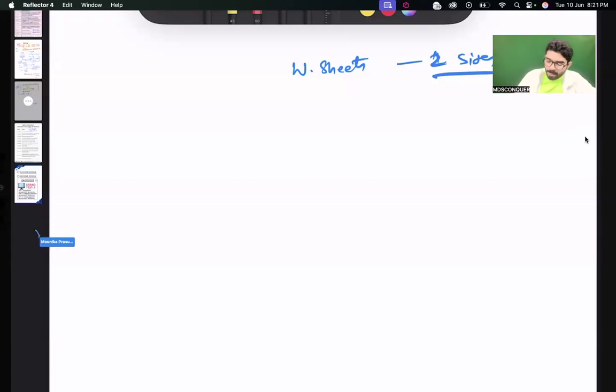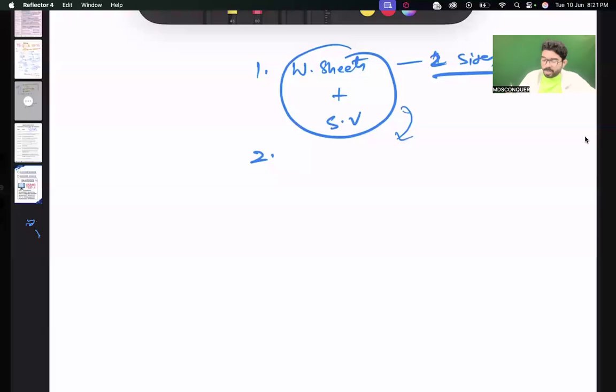So this is going to be your primary source. You're going to do worksheets with smart videos. Then you're going to revise it again and again. In the evening again, we'll be doing the same in the WhatsApp activity. The third one is QBank. And the fourth one is as many MCQs from different sources. Clear? The checklist is going to be the same throughout the year with little bit of modifications.